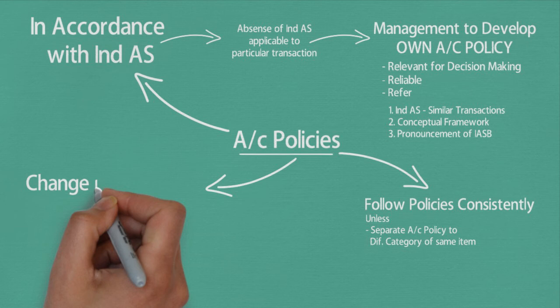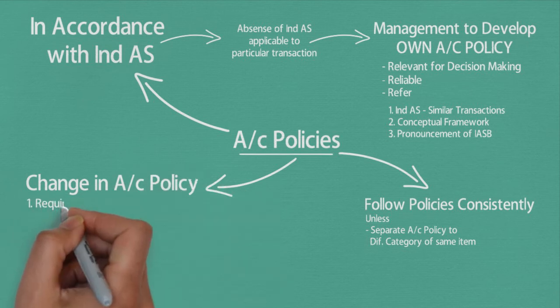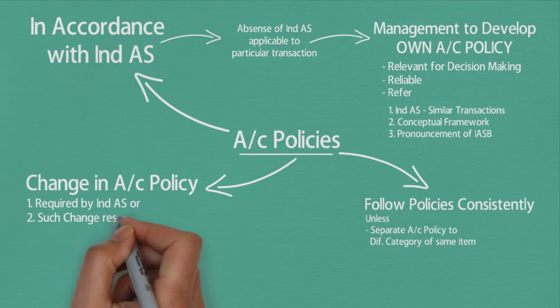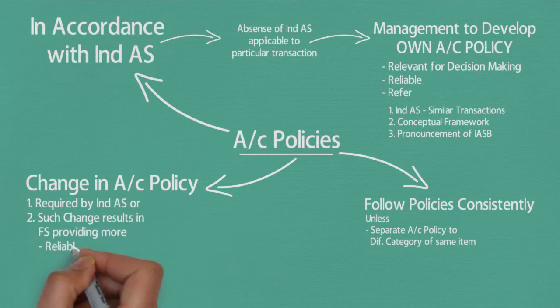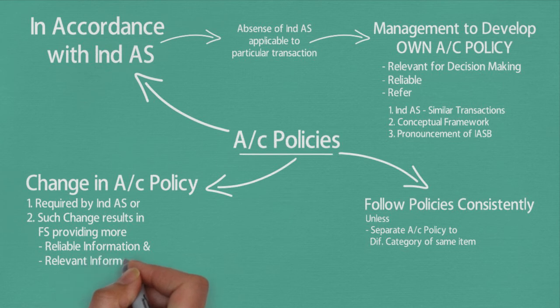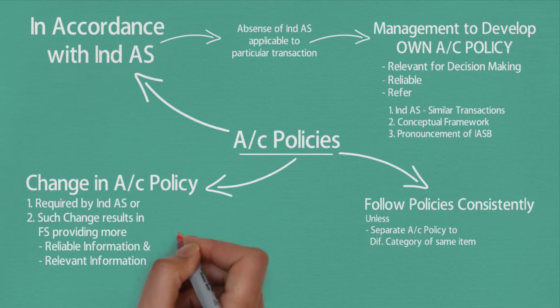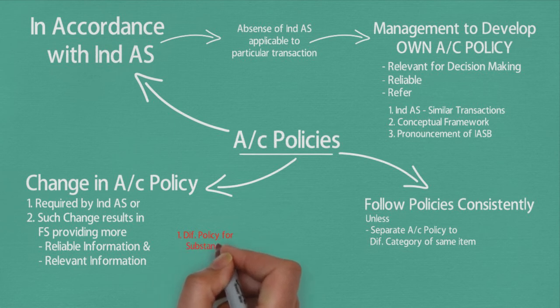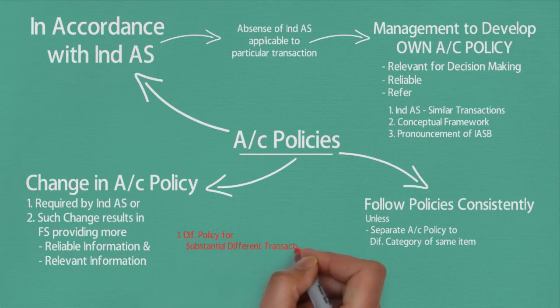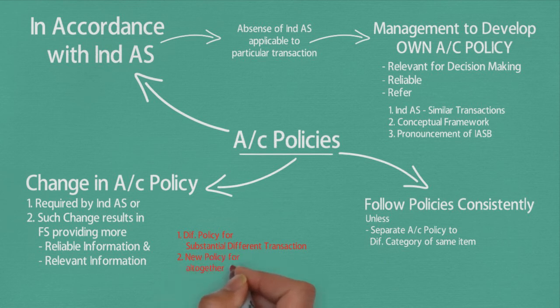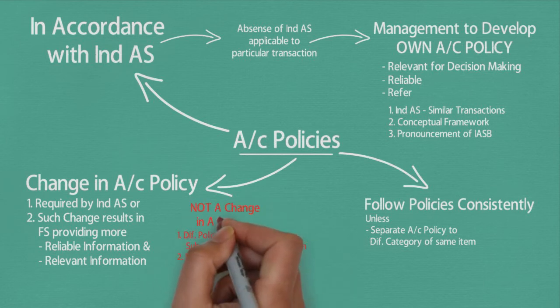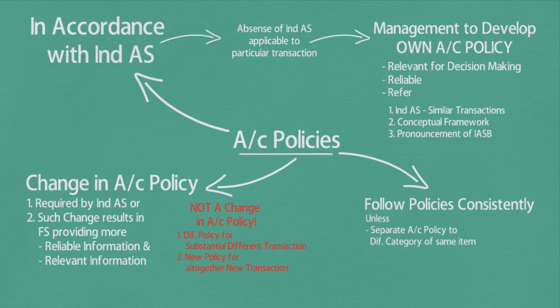So when can entity change its accounting policy? Entity can change its accounting policy only when either it is required by Ind AS or change would result in financial statements providing more reliable and relevant information. Please note 2 points. Application of an accounting policy for a transaction that differs in substance from other transactions, or application of new policy for transactions that did not occur earlier, is not a change in accounting policy.